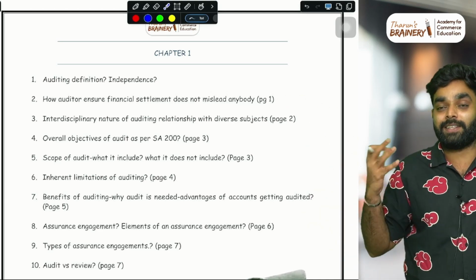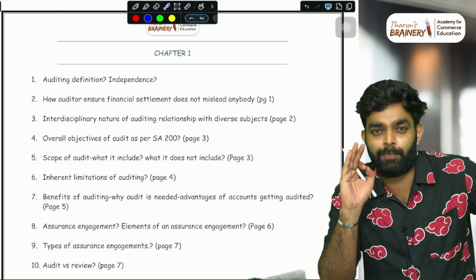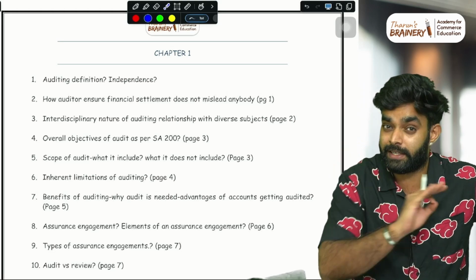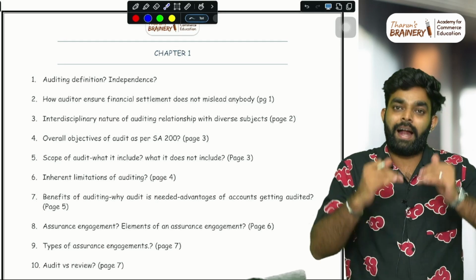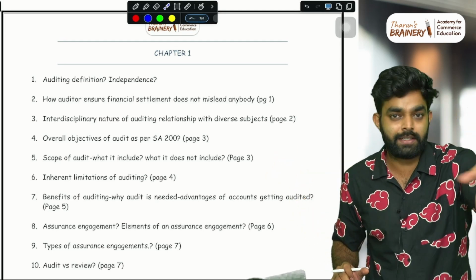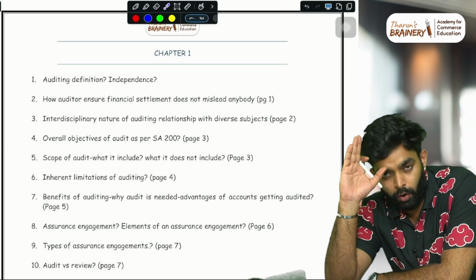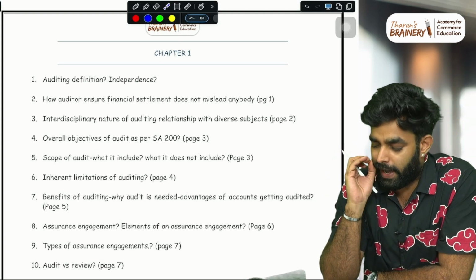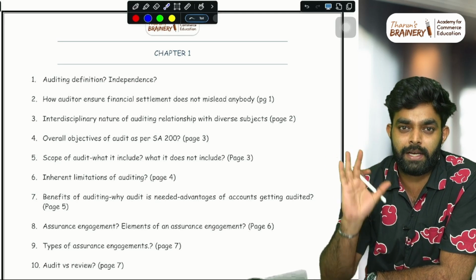ICAI may sometimes ask something beyond the chapter, I don't know, but whatever is possible as a descriptive question, I'm saying it's not for MCQ, I've covered 100% of topics in every chapter. They will not ask a question outside it. All the questions that are practically possible to ask from my chapter, I've covered in each of them.